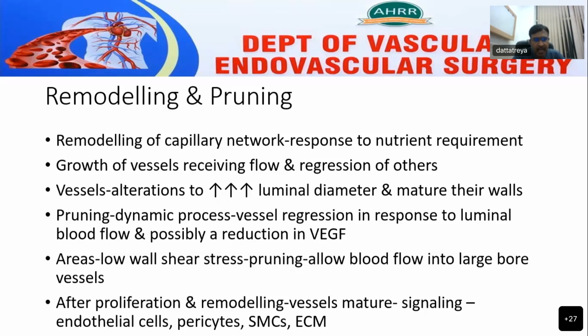Pruning is a dynamic process leading to vessel regression in response to decreased blood flow and possibly a reduction in vascular endothelial growth factor. Areas of low shear stress lead to pruning, allowing blood flow into the well-perfused blood vessels. After proliferation, remodeling leads to vessel maturation, which involves signaling of the endothelial cells, pericytes, smooth muscle cells and extracellular matrix.